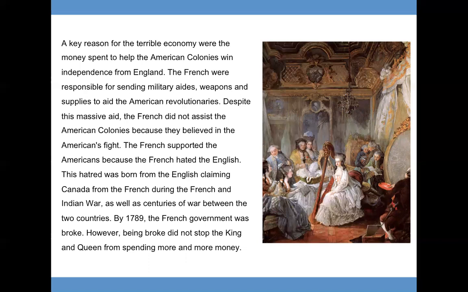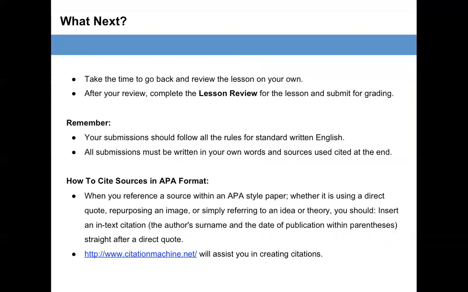Despite this massive aid, the French did not assist the American colonies because they believed in Americans' fight. The French supported the Americans because the French hated the English. This hatred was born from the English claiming Canada from the French during the French and Indian War, as well as centuries of war between the two countries. By 1789, the French government was broke. However, being broke did not stop the king and queen from spending more and more money.